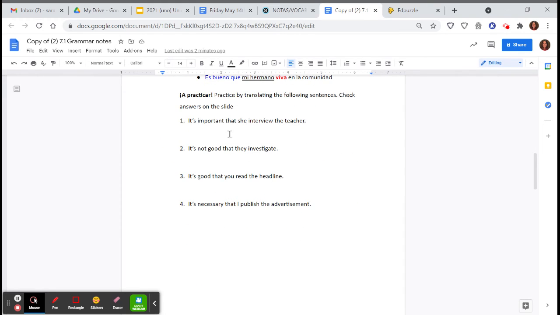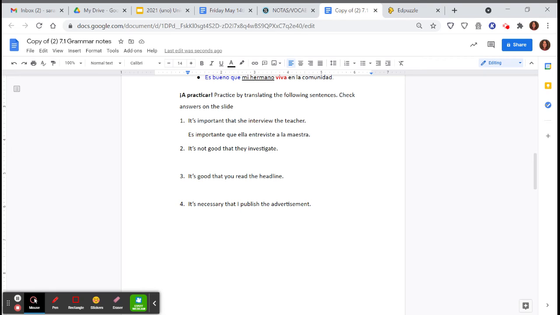So let's practice translating a couple of these sentences here. So it's important that she interviews the teacher. So I'm going to start with es importante que, my phrase, it's important that, es importante que ella entreviste a la maestra. So notice entrevistar is my verb, but I need to change it using the opposite ending.